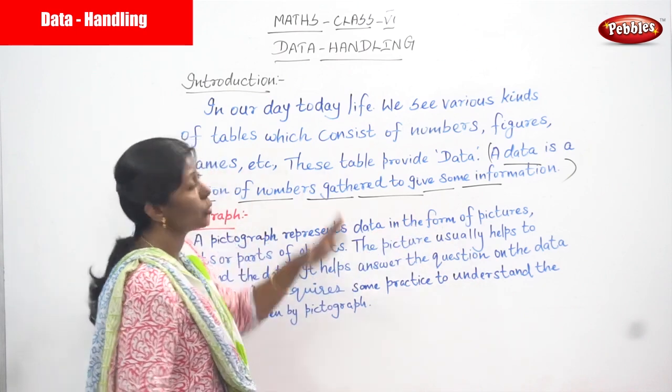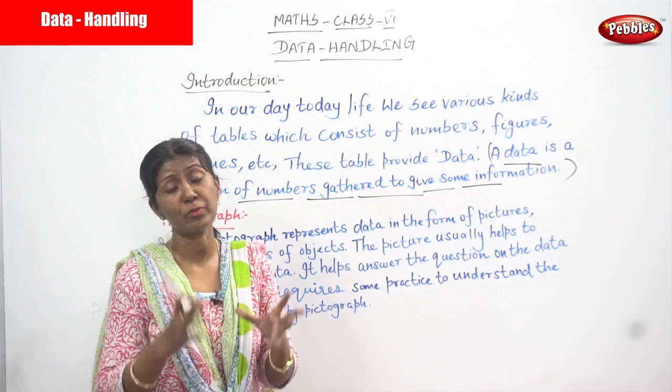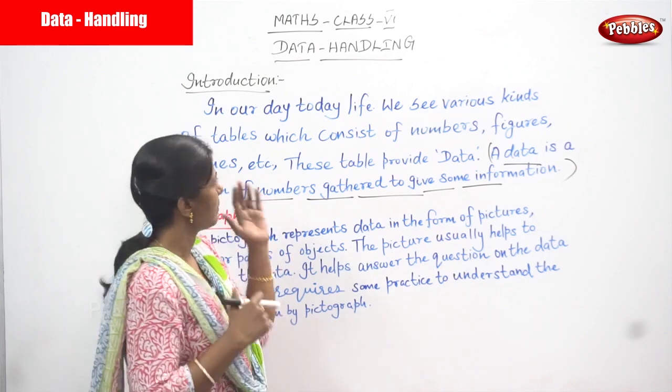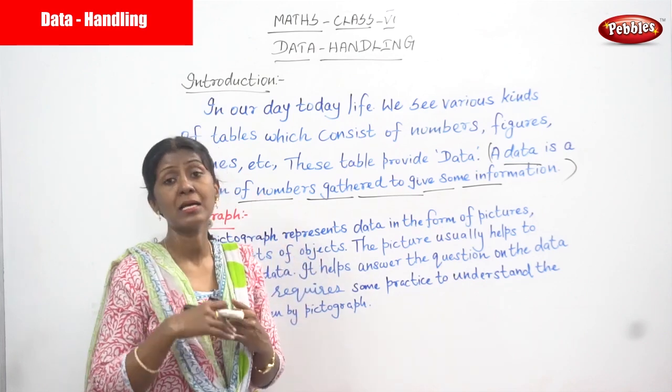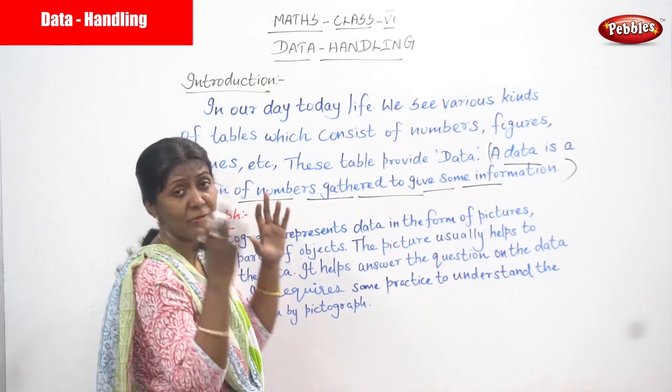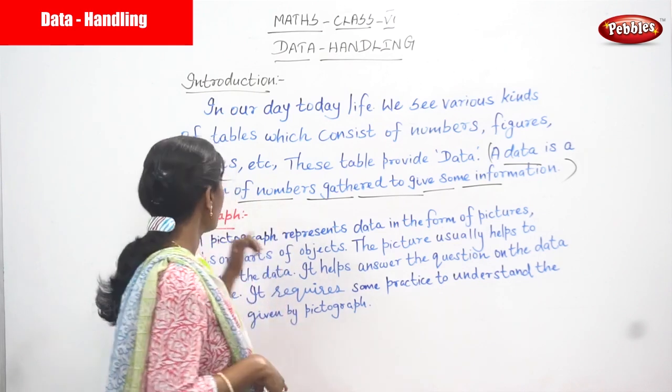Next, I told you we arrange all the information in the particular table. In the table we use numbers, figures and names, everything we enter into that. Then pictograph.